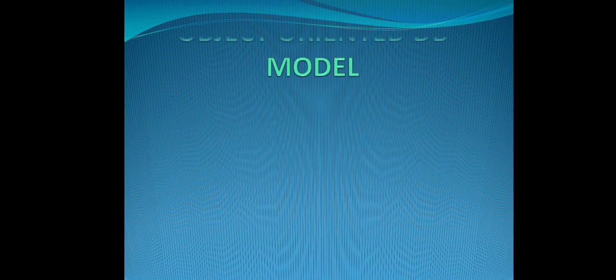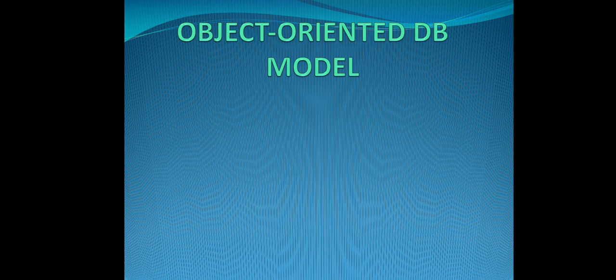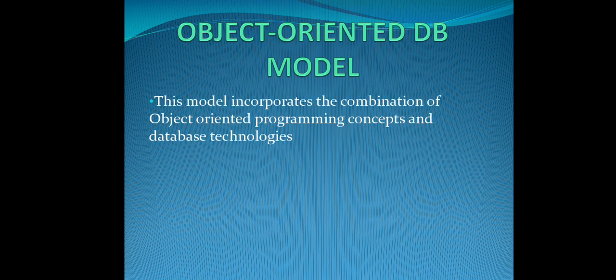The last but not least, the object oriented database model. This is more popular nowadays. This object oriented database model incorporates a combination of OOP language and database technology. We have OOP language concepts, that is, object oriented programming languages like Java, C++, Python.